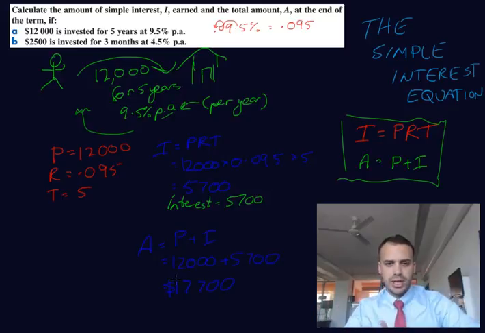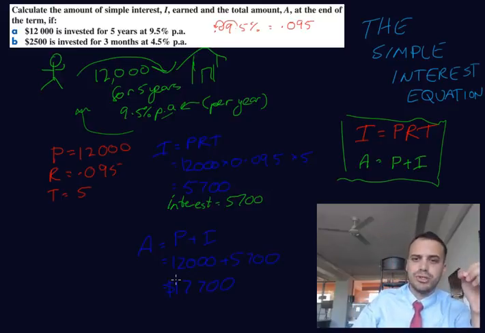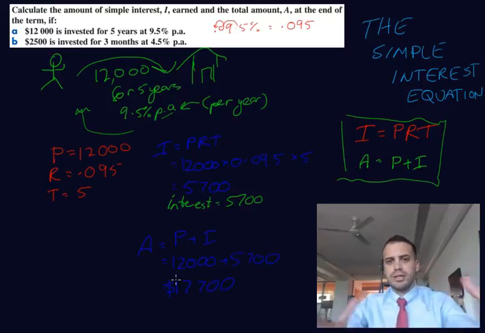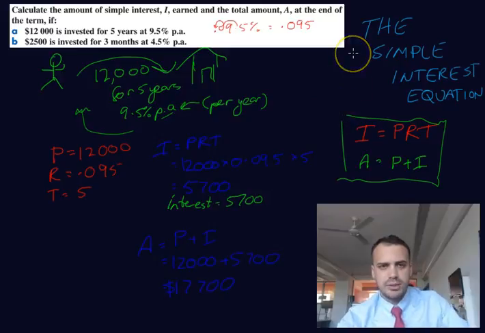So you started with $12,000, put $12,000 in the bank. At the end of that time, you've earned $5,700 in interest, so the bank at the end of 5 years gives you $17,700. You've made a little bit of money. You can go and buy some stuff. Okay, that's the simple interest equation.